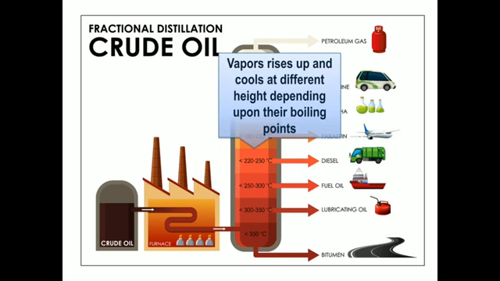It will rise and cool at different heights, and when it cools, it will convert into liquid or condensate form. This liquid or condensate will be collected in separate trays. These vapors convert into liquid depending upon their boiling point. The vapor with high boiling point will separate out first, and the vapor with low boiling point will go up in the tower.